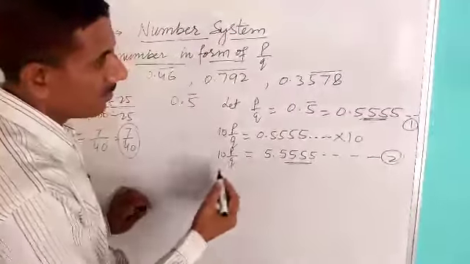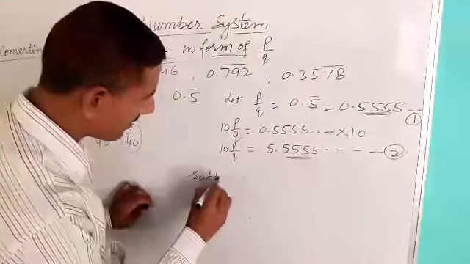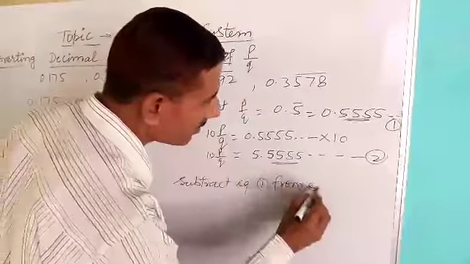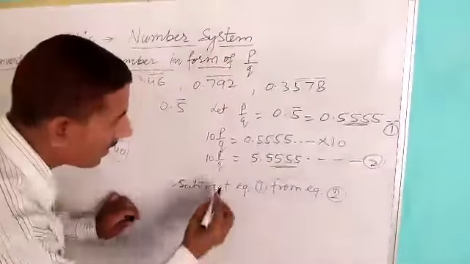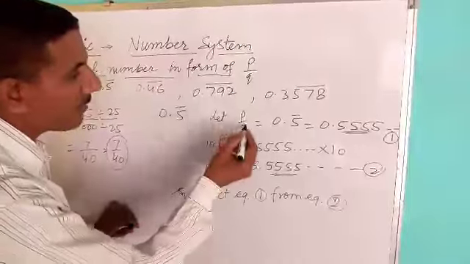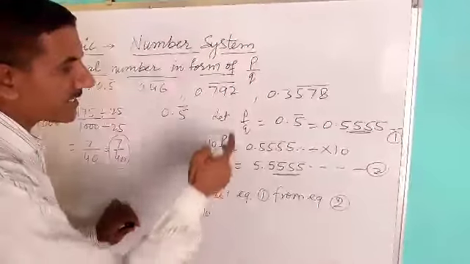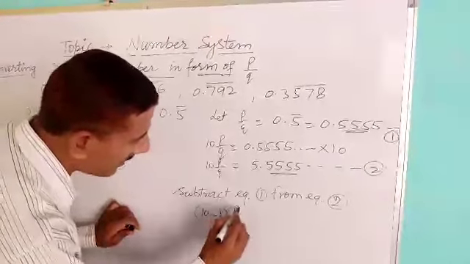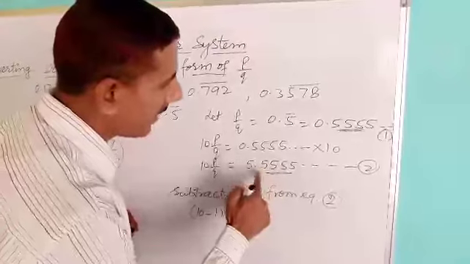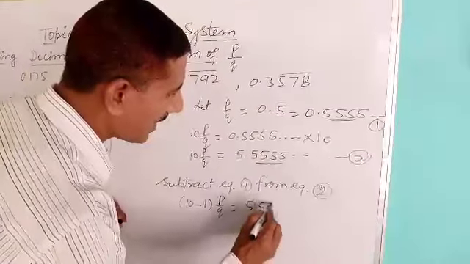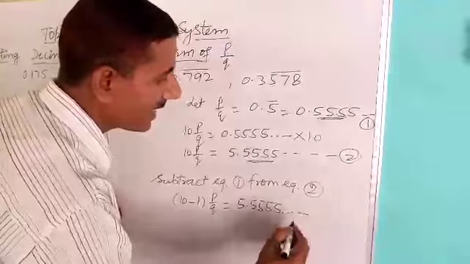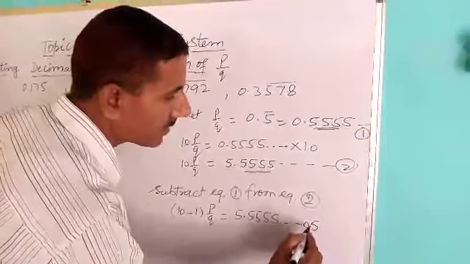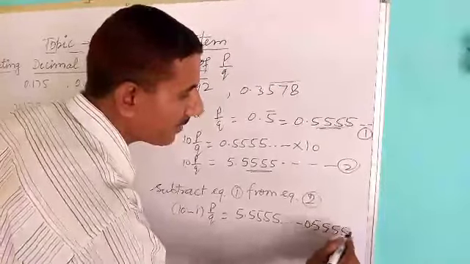Now the decimal part on the right hand side is the same in the first and second equations, so we subtract equation 1 from equation 2. 10 P upon Q and P upon Q, P upon Q is the same number, so take it common. 10 minus 1, P upon Q common, is equal to 5.5555 minus 0.555 and so on.